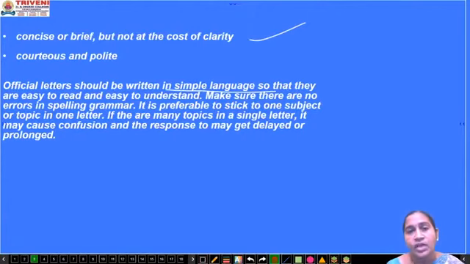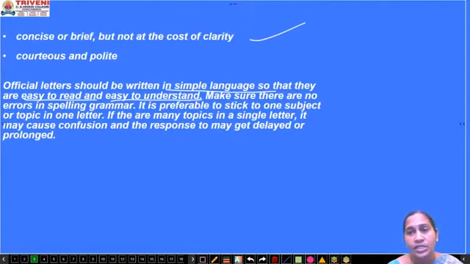Suppose you have a good command of English and use high vocabulary words, and the person to whom you have written the letter can't understand it, then you won't get what you want from him in time, because it won't be easy to read or understand.